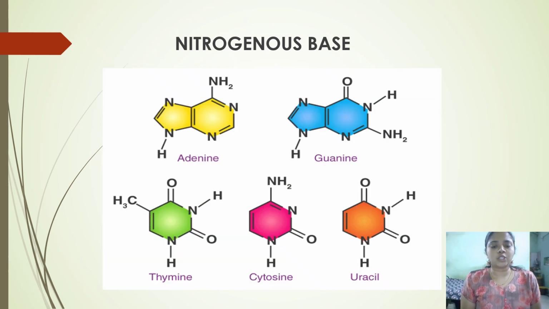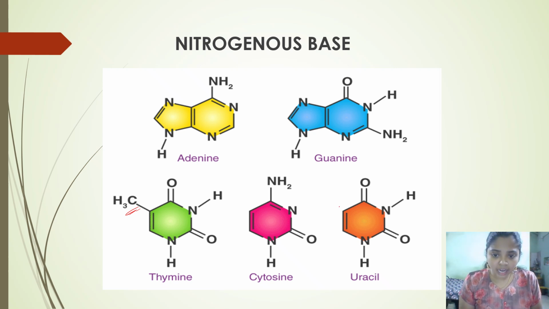These are the structures. The purine is a double ring structure, and the pyrimidine is a single ring structure. Structure of thymine and uracil: in thymine, at the fifth position, there is a methyl group. But in uracil, there is no methyl group at the fifth position.